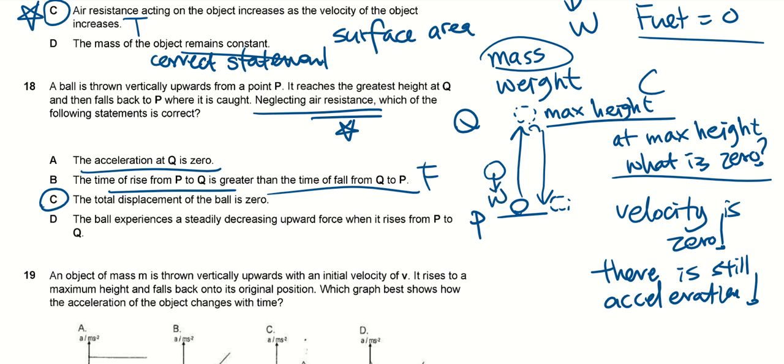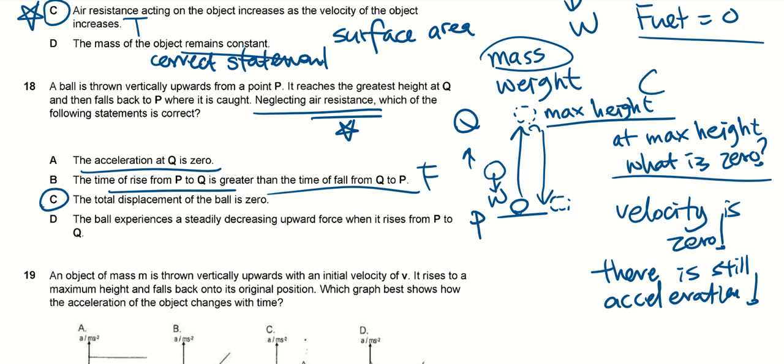But the motion as it goes up is upwards, right? If it goes up, there's a weight pulling it down. That's why it will slow down. That's why the velocity at the initial point of launch is the highest. You throw something up, you must launch it with a velocity. It must move from your hand. But as it goes up, because the weight is pulling it down, in the opposite direction of its motion, it experiences a deceleration. That is why the speed when it reaches the maximum height is 0. Yes. Why is B wrong?